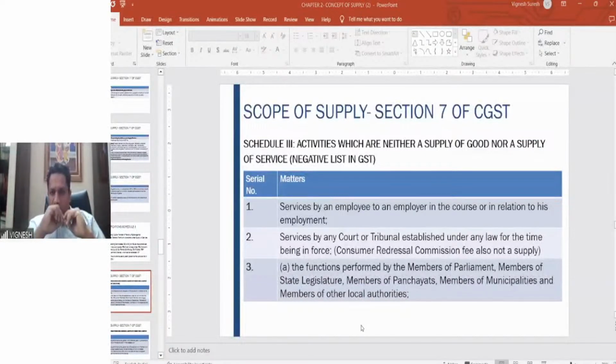Donations given as promotion is a supply, and a free sample, which is also for promotion, is not a supply. What is the difference? A donation is given for what purpose? The word donation means that there is no consideration for it.